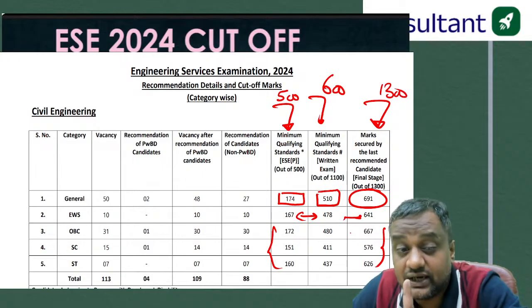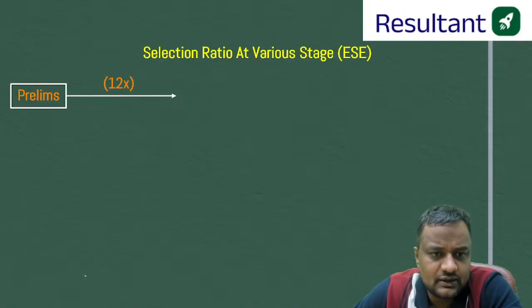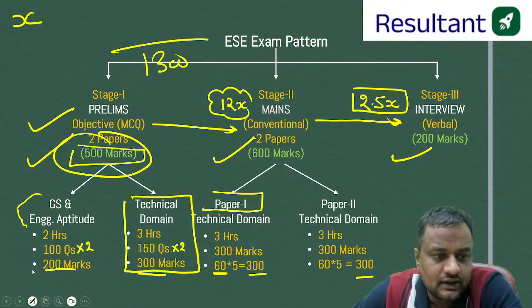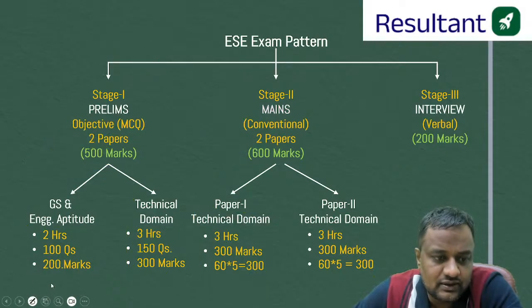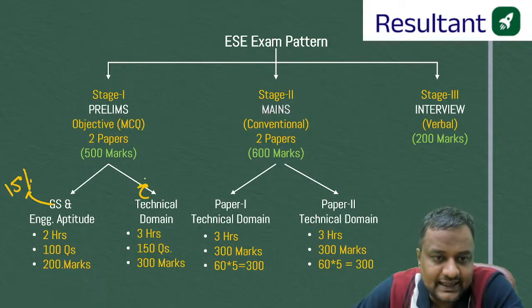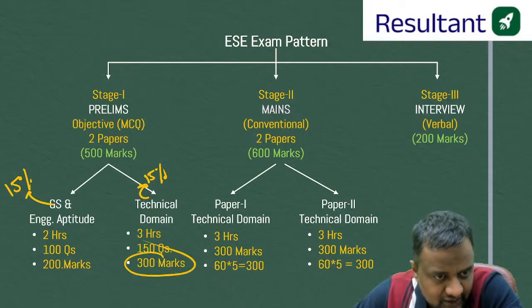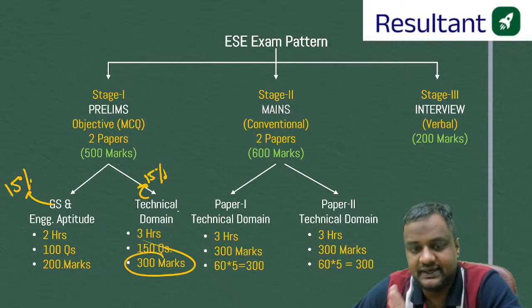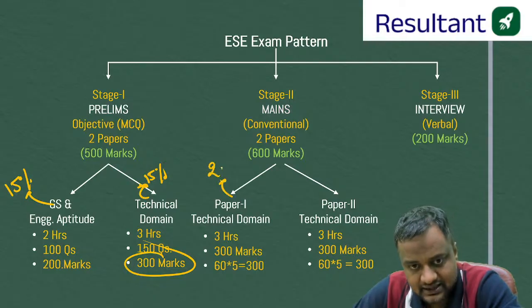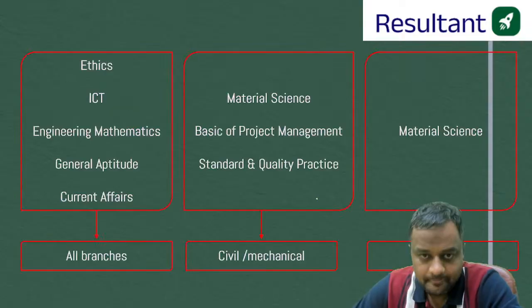Now let me tell you a very important thing that no one will be telling you about this exam. Nobody will be talking about the individual cutoff here. In every paper, the individual cutoff is 15%. You should be at least scoring 15% to stay in the race. Even if you got 300 out of 300 here, if you are not getting 15% here, you will be disqualified. Similarly, here the minimum marks required is 20%. No one will be telling you this.